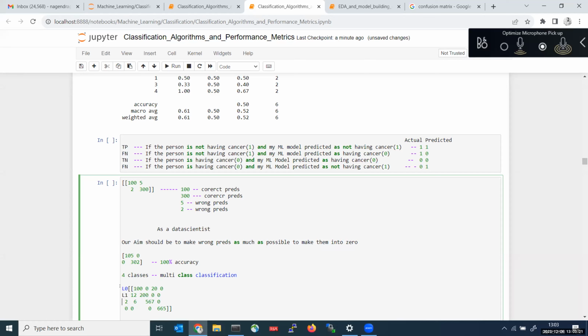Below it is label 2. Below it is label 3.